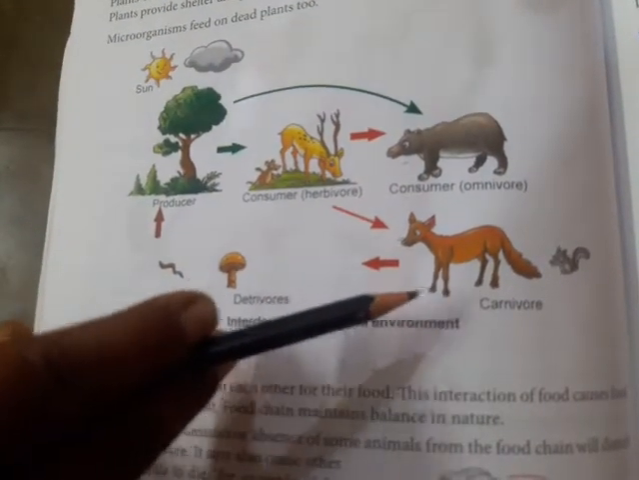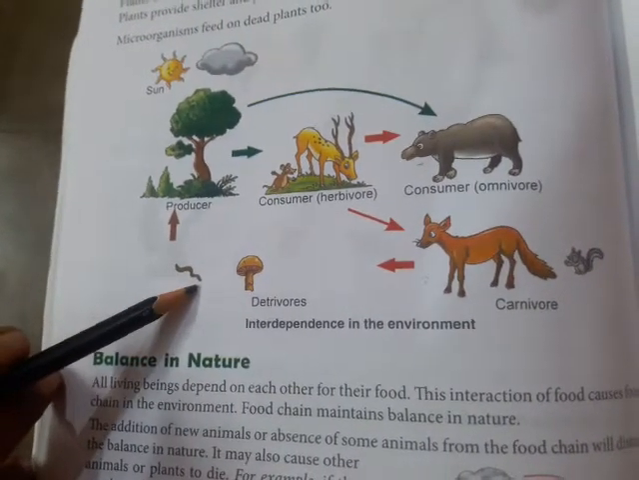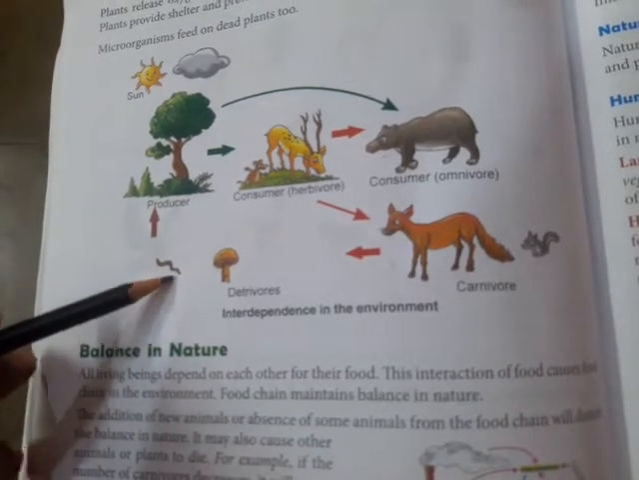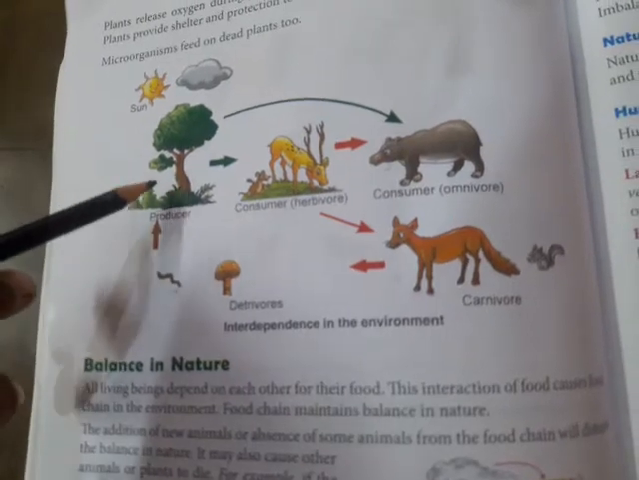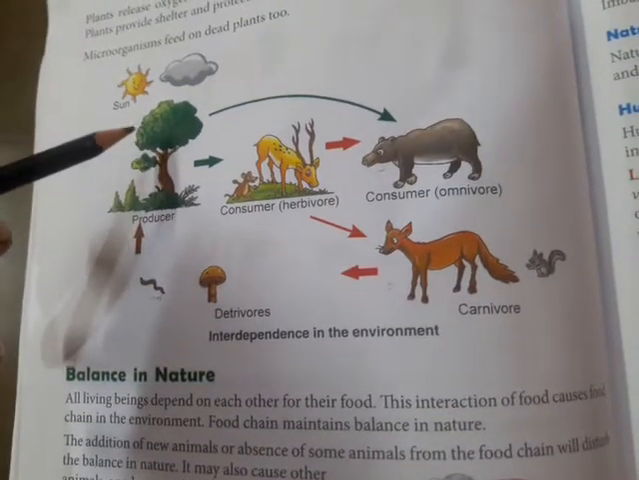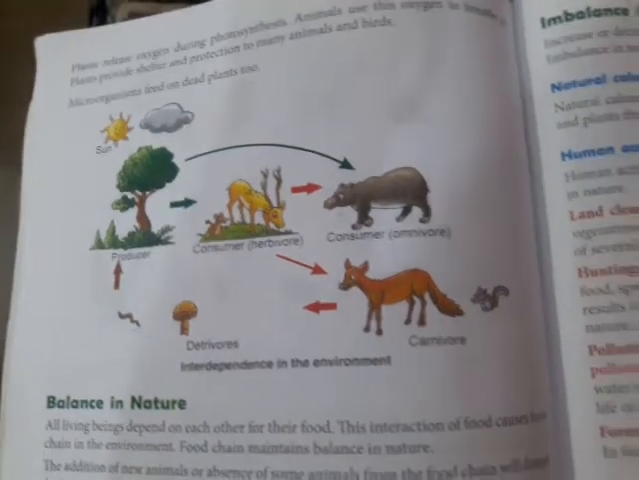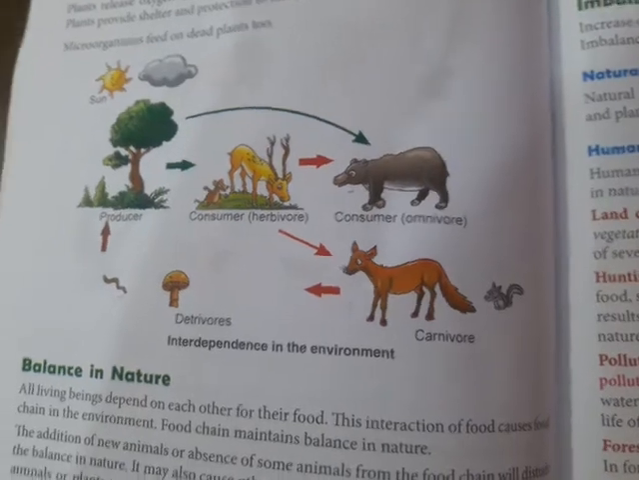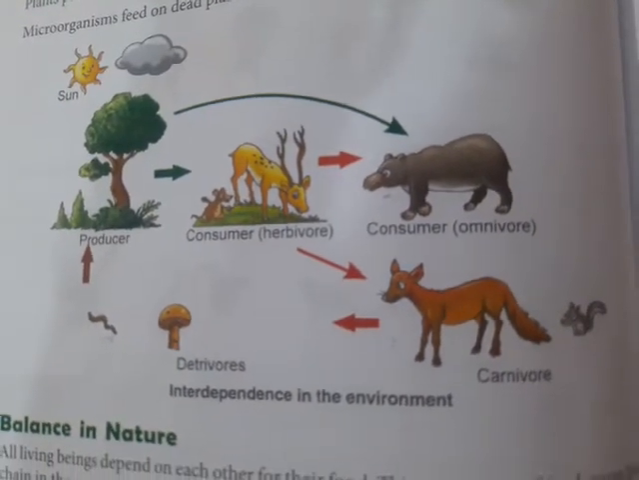This carnivore, when it dies, is decomposed by the microorganisms, and these microorganisms release nutrients which mix in the soil, and the plants absorb the nutrients for their growth. So we see how in the environment a full cyclic process is followed, where one is eaten by the other, and finally the nutrients come back to the soil.